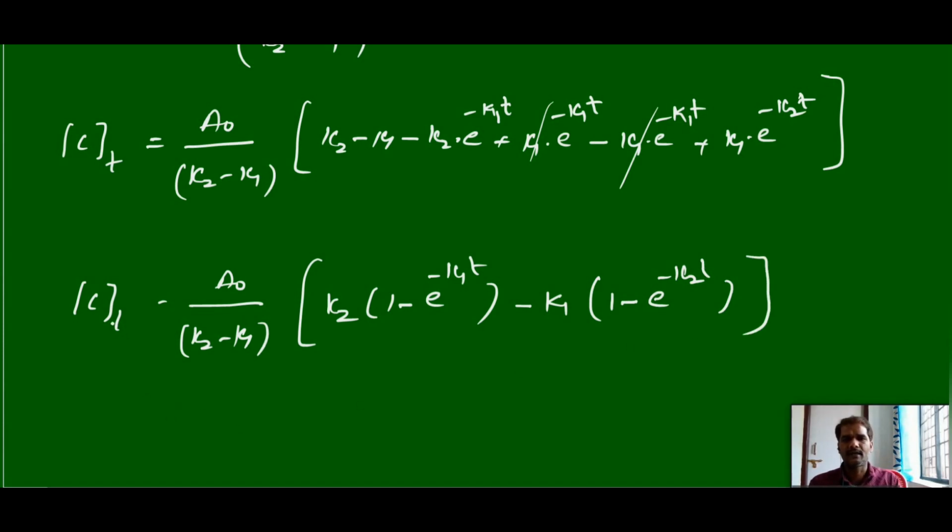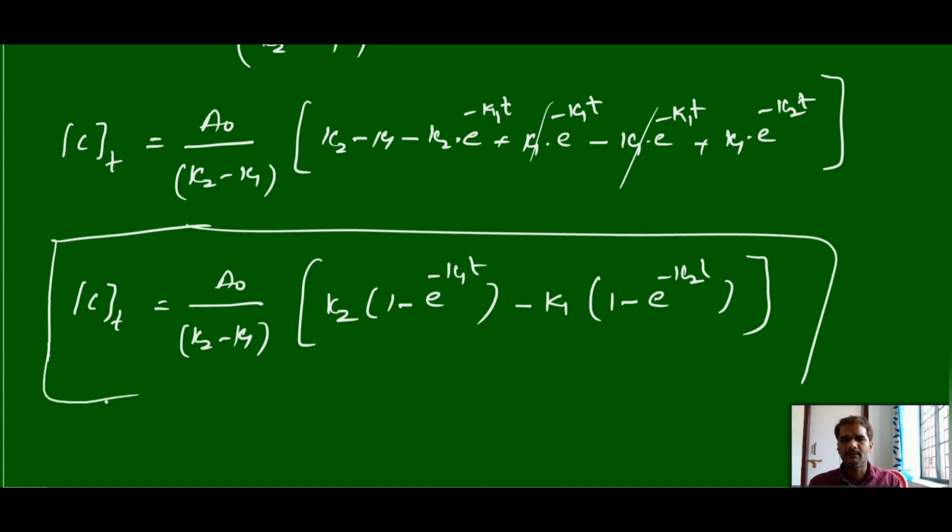Yes, I think this is the final. Concentration of C at a time t is equal to A0 by k2 minus k1 into k2 into 1 minus e power minus k1t minus k1 into 1 minus e power minus k2t. This is the concentration of C at a time t.